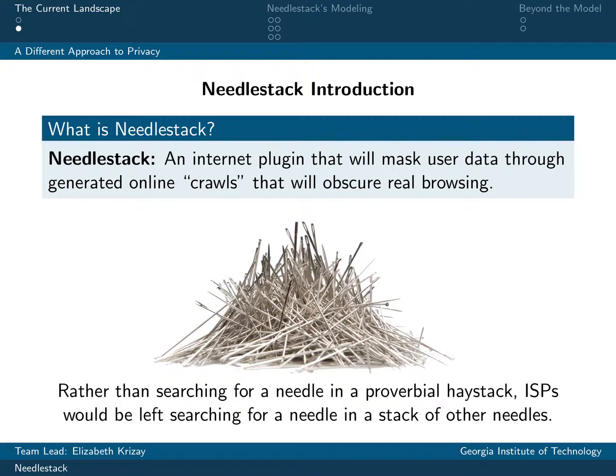Your own browsing history will still be available to the ISP, but it will be masked in a sea of similar human-like requests. The end result of this noise is that your ISP or any other company with access to your data won't be able to differentiate your own data from that randomly generated by NeedleStack, thus leaving them unable to figure out sensitive information about you. Going back to the name, rather than searching for a needle in a proverbial haystack, ISPs would be left searching for a needle in a stack of other needles.